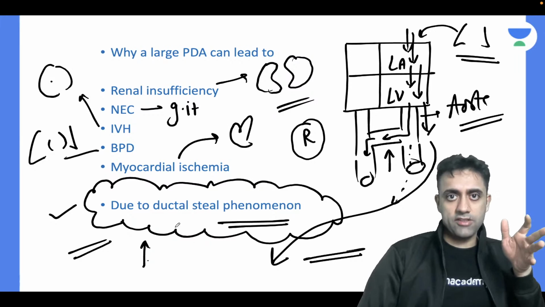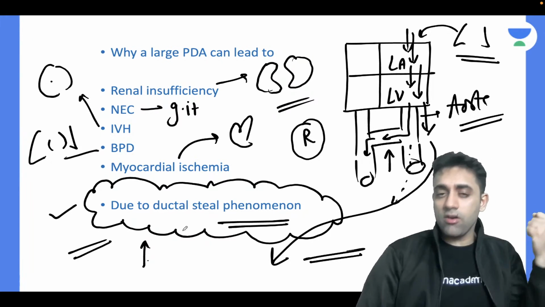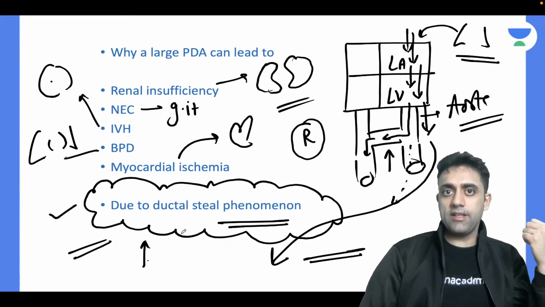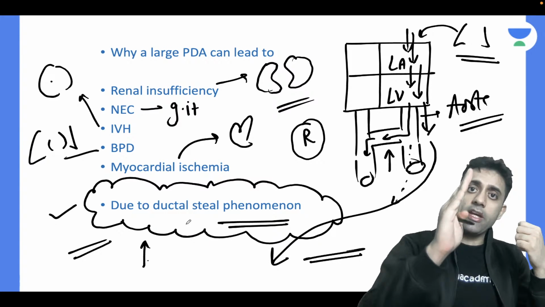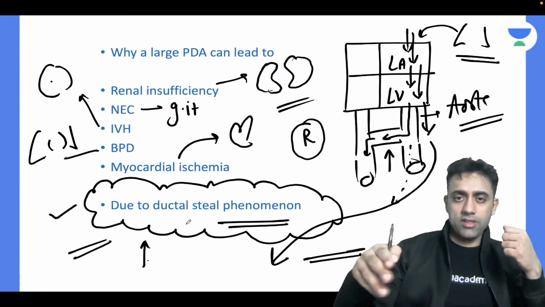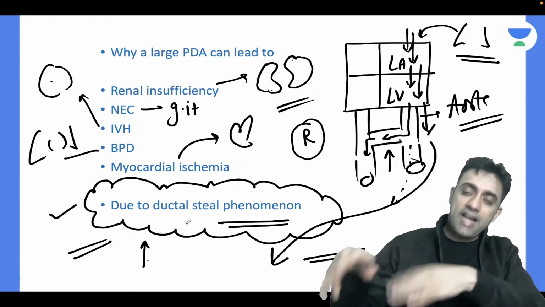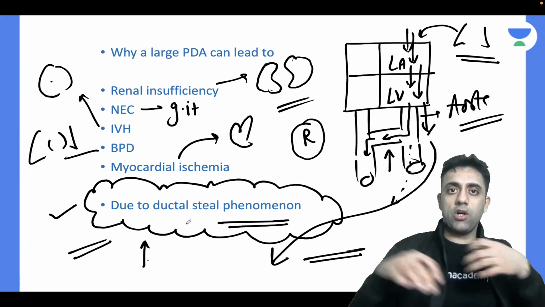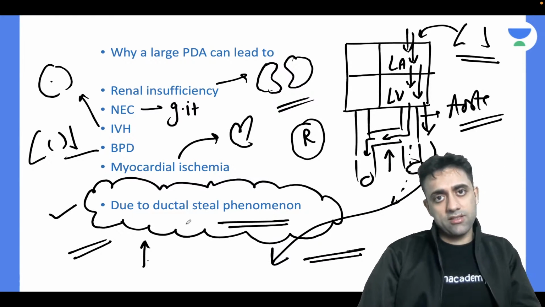This is known as ductal steal phenomenon. The ductus is stealing, or like a magnet, it is attracting all the blood towards its pipe, and the blood coming from the aorta, whatever blood would normally go to the thoracic aorta and abdominal aorta. So the ductus is attracting the blood, or stealing the blood, from the thoracic aorta also, from the abdominal aorta also, and from this aorta also. So this is known as ductal steal phenomenon.